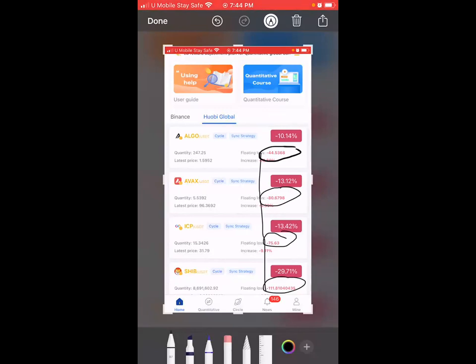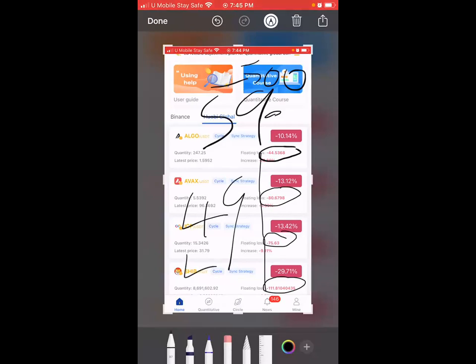The floating loss simply shows you that you have bought this coin. Maybe you bought this coin at $59, and right now this coin is at $49. Let's assume you invested $500 to buy these 59 pieces of coin, and right now it is at $49. Your money has dropped to $420, meaning $80 out of the investment has dropped.